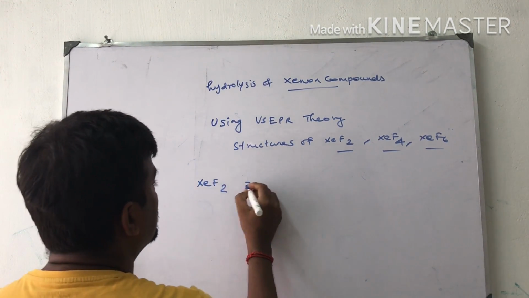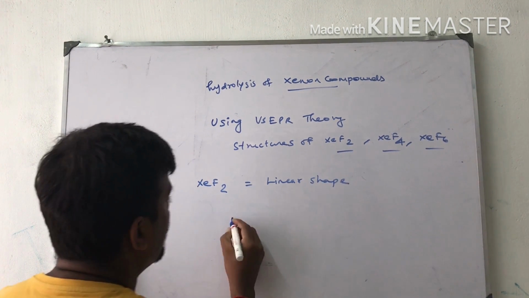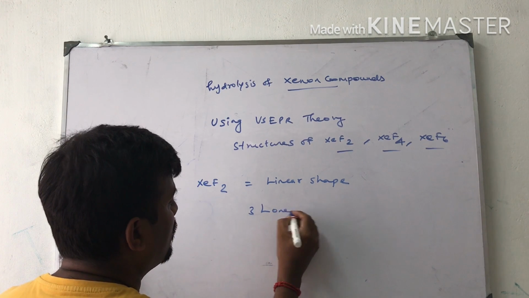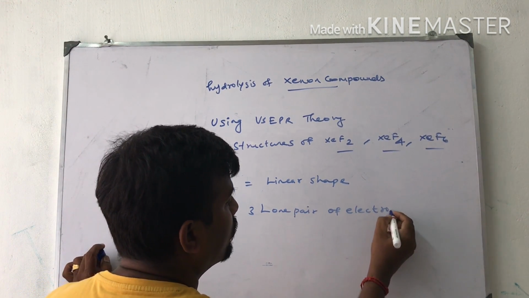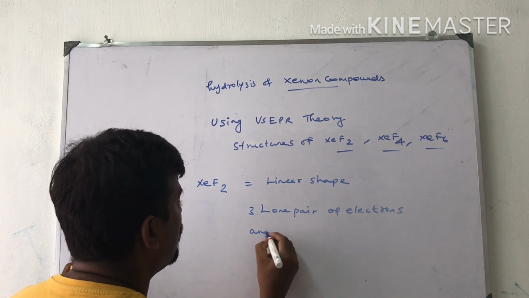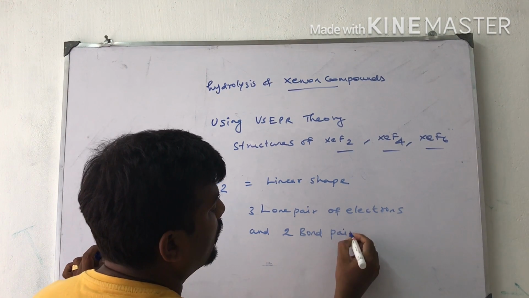First I am drawing XeF2. This is a linear shape, with 3 lone pairs of electrons and 2 bond pairs of electrons.